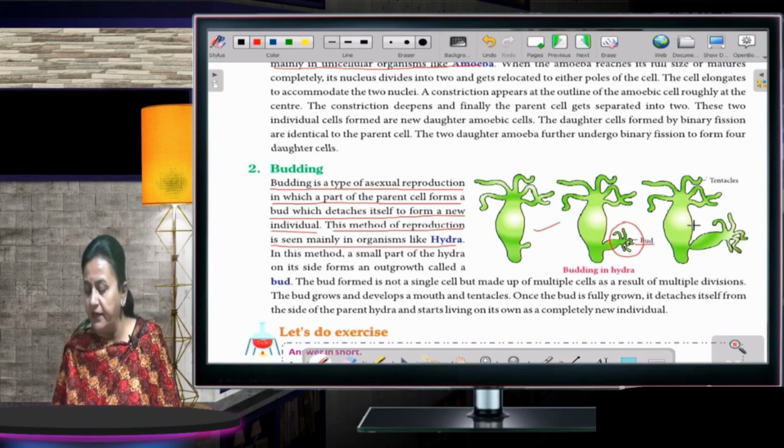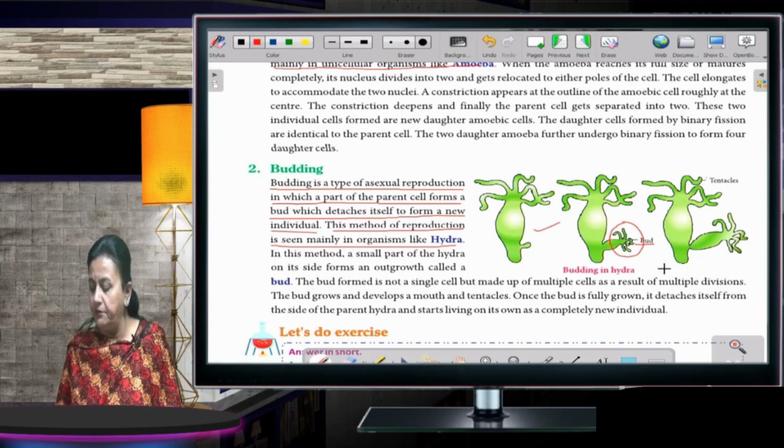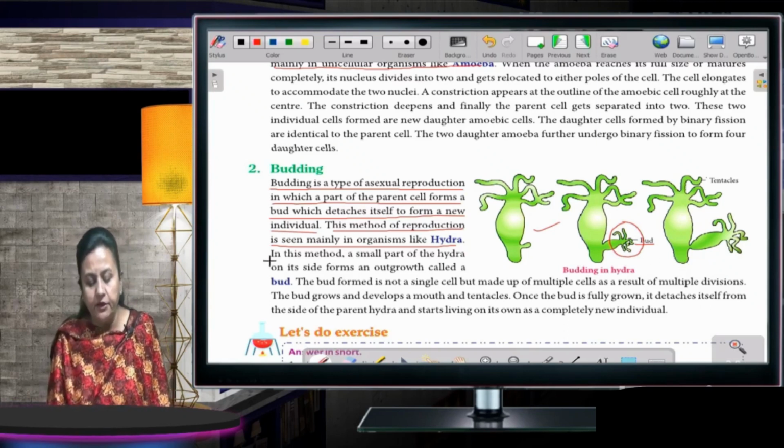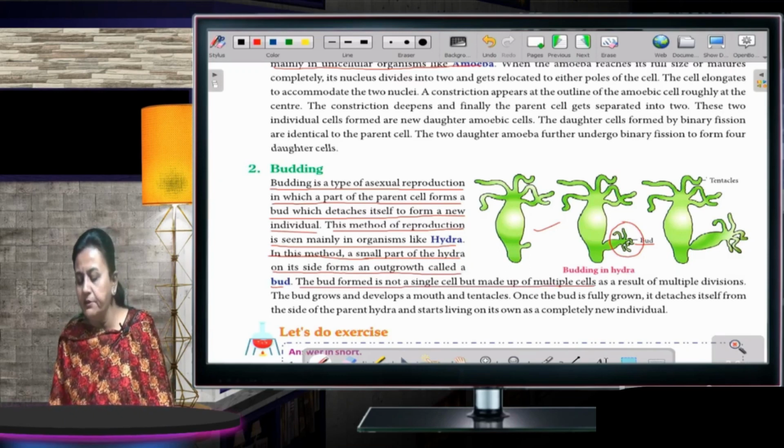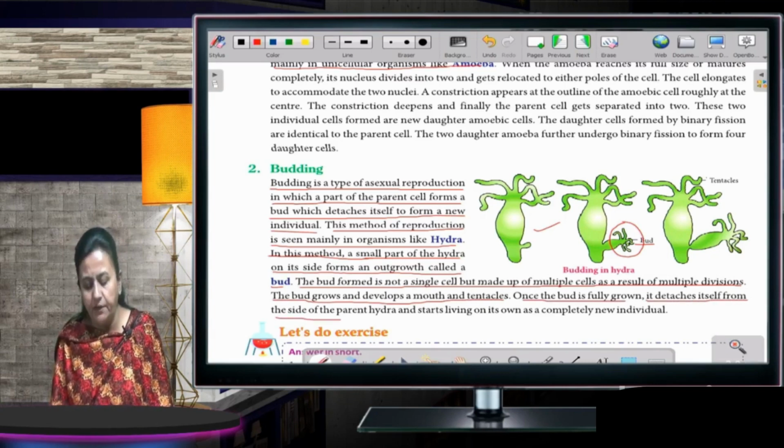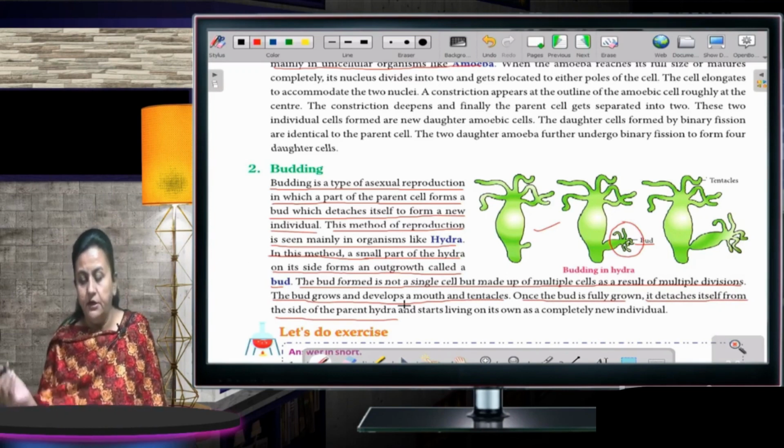And what happens after that? Once the bud is ready, it detaches from the main hydra. In this method, a small part of the hydra on its side forms an outgrowth called a bud. The bud formed is not a single cell but made up of multiple cells as a result of multiple divisions. The bud grows and develops a mouth and tentacles. Once the bud is fully grown, it detaches itself from the side of the parent hydra. Fine, children? Now, moving to the next one.